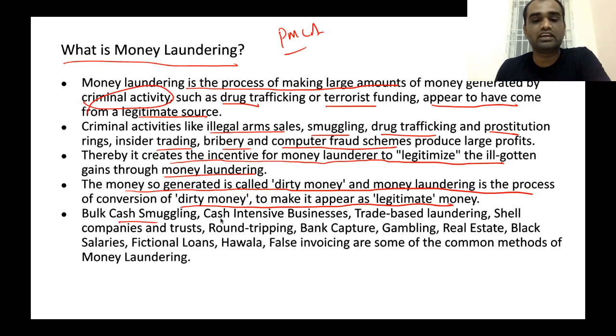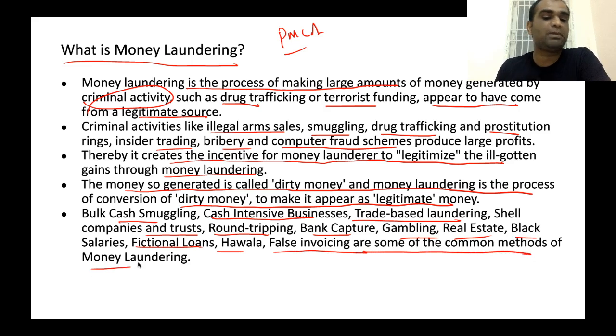Bulk cash smuggling, cash-intensive business, trade-based laundering, shell companies and trusts, round tripping, bank capture, gambling, real estate, black salaries, fictional loans, hawala, and false invoicing are some of the most common methods of money laundering. So, what are the ways based on which a person can launder money? These are the ways.